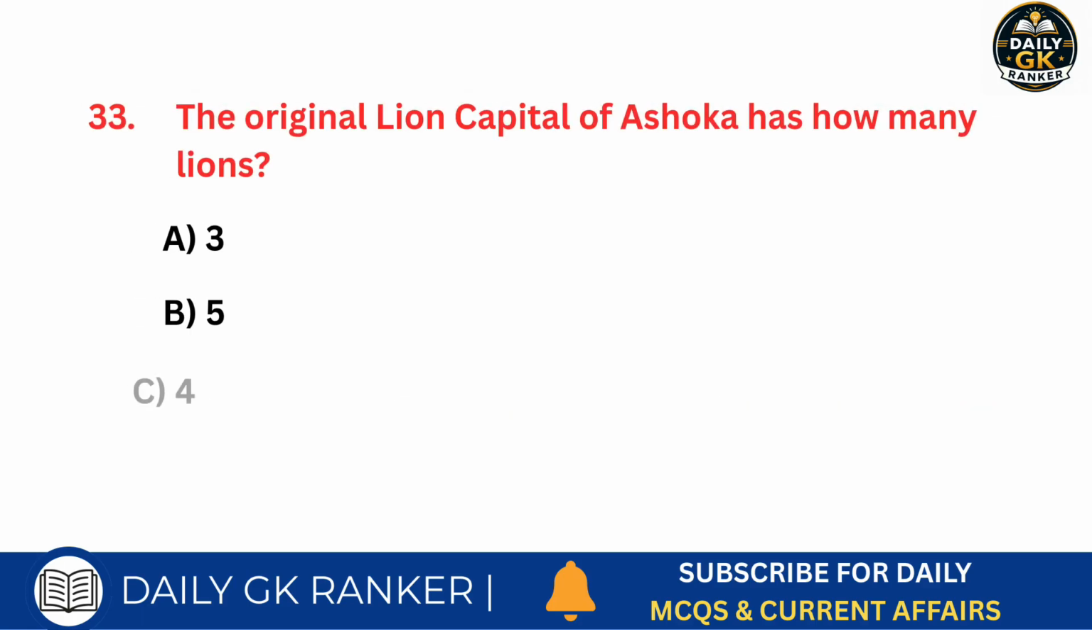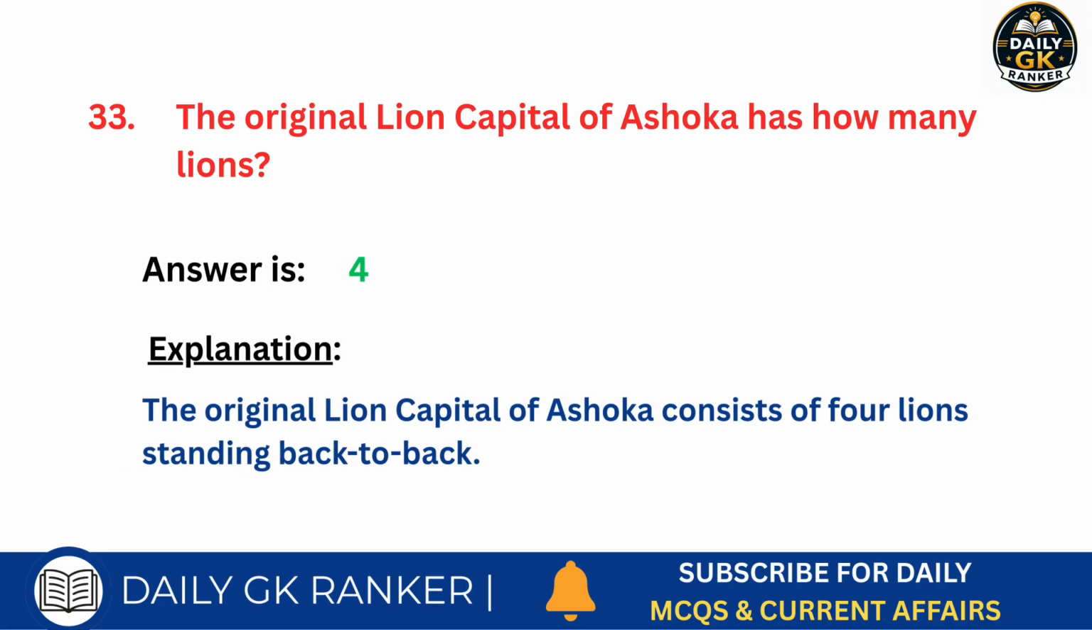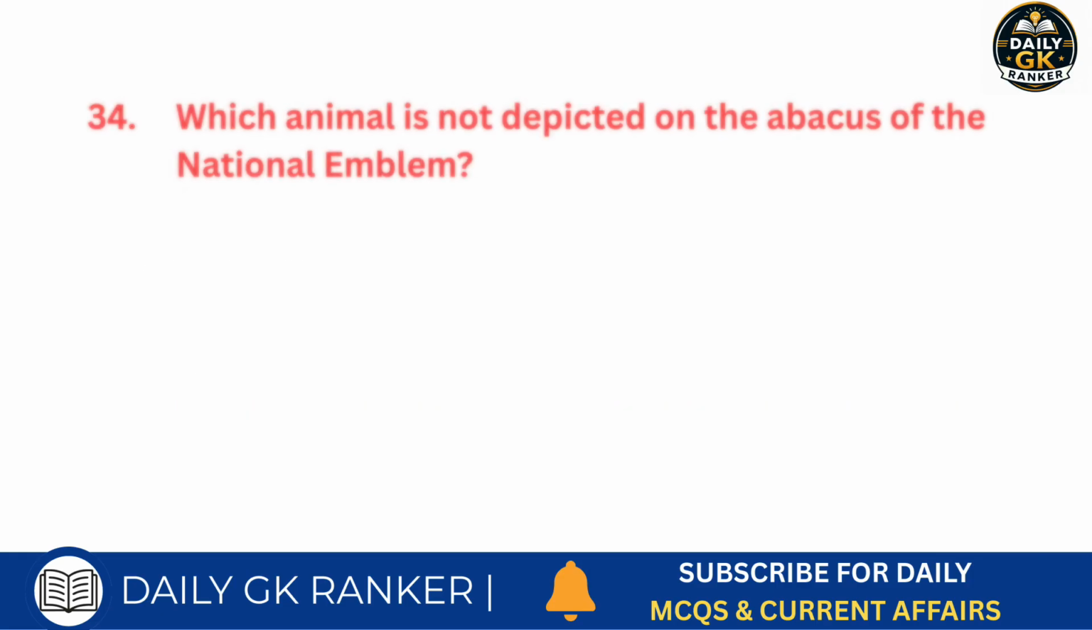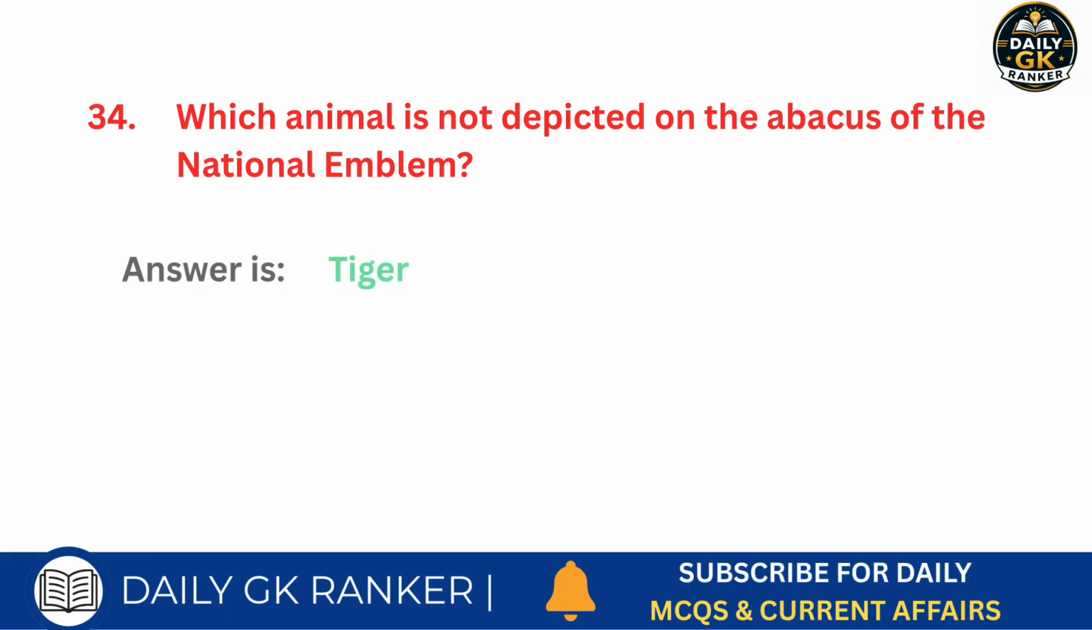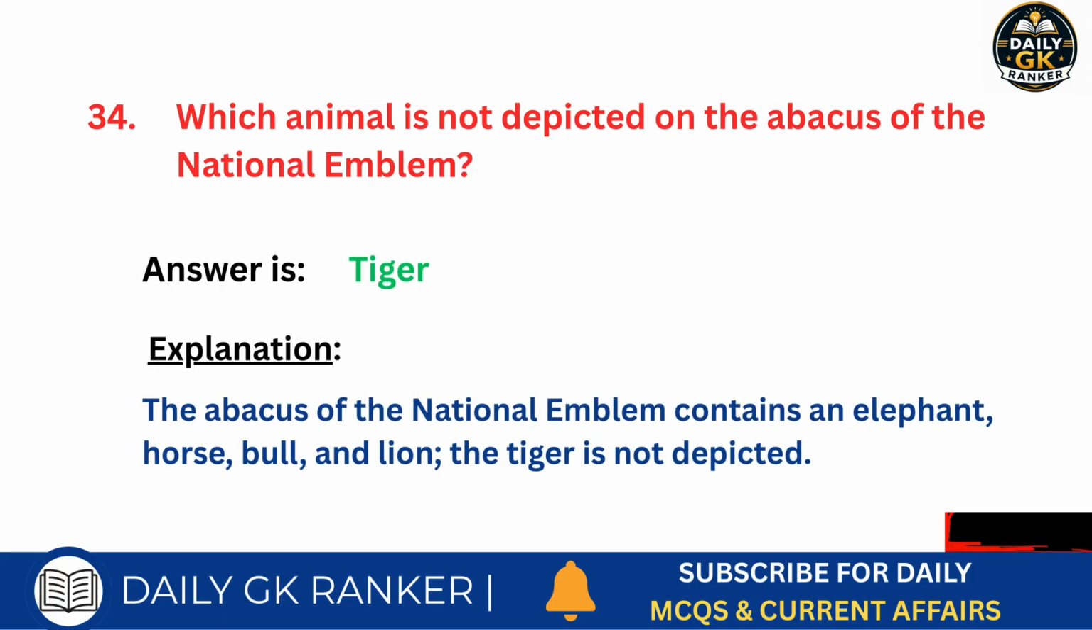The original lion capital of Ashoka has how many lions? Answer is 4. Which animal is not depicted on the abacus of the national emblem? Answer is tiger.